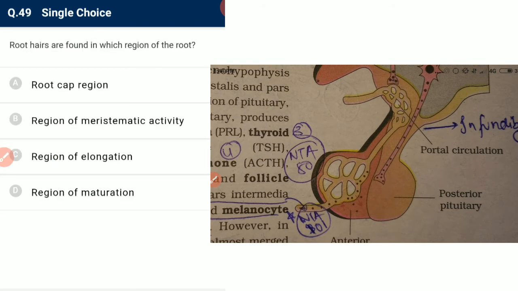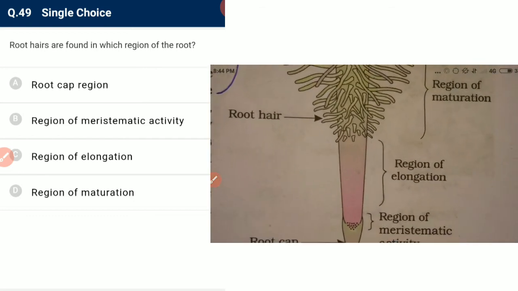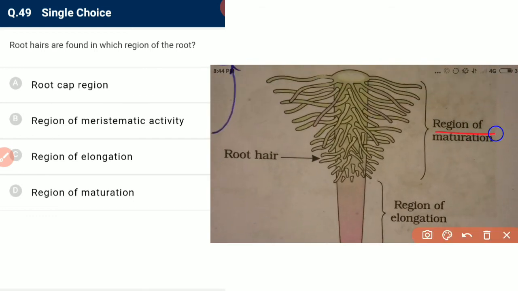Okay, root hairs are found in which region of the root? See, root hairs are found in the maturation region. Root hairs are found in the zone of the region of maturation.